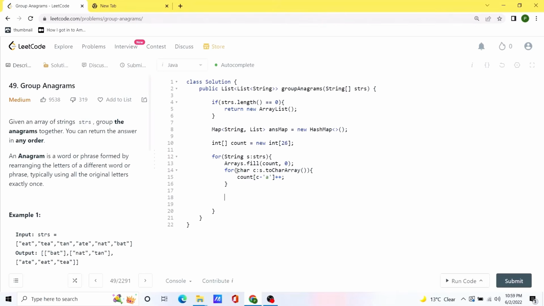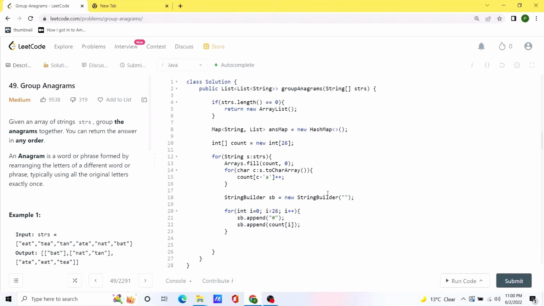After doing that, we are going to initialize a string builder to store the string value that we have retrieved inside this character array. Now we are going to run across the count array, and we are going to add all the values to our string builder. Also at the same time, we are also going to add a hash before all the elements inside this given count array, and that is something per language trick that changes. For Python, you won't have to do it.